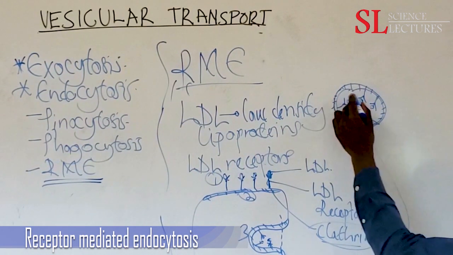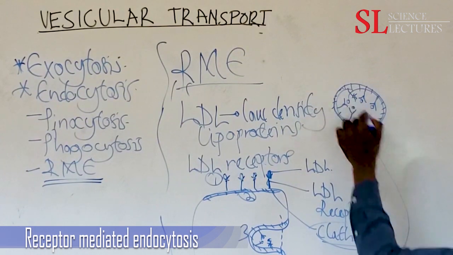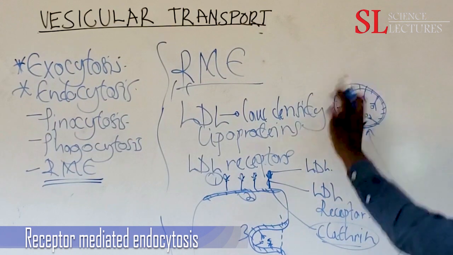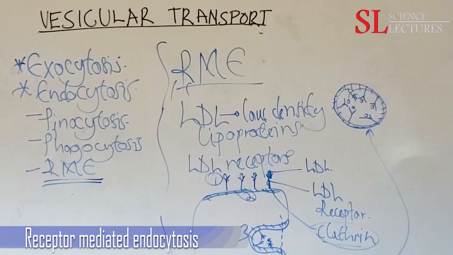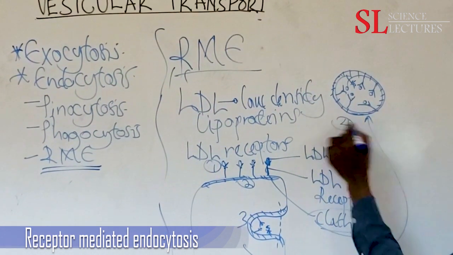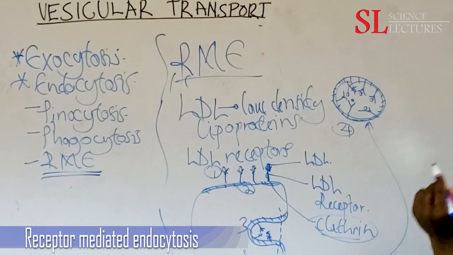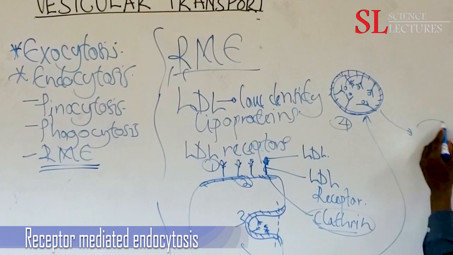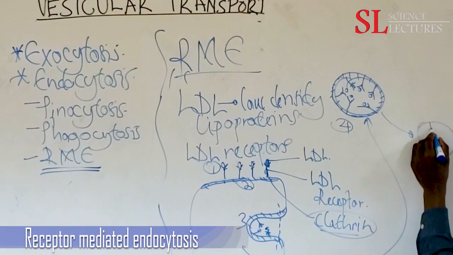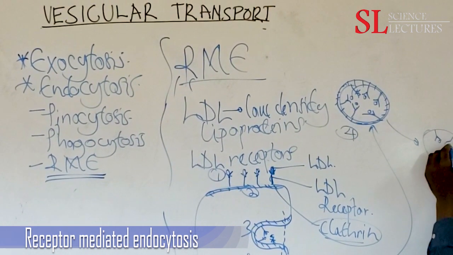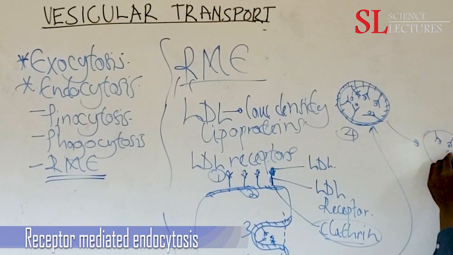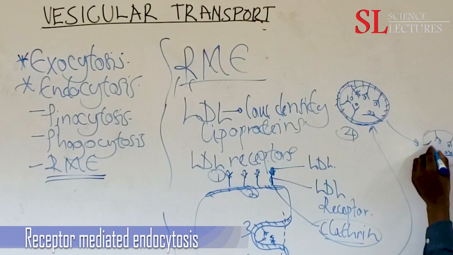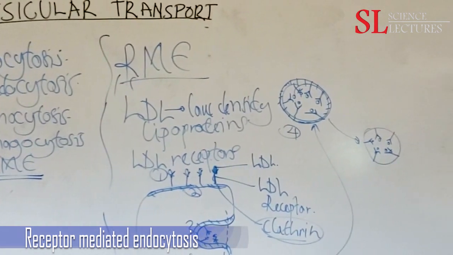After we get a clathrin-coated vesicle, the clathrin disappears. If this is step 3, let's imagine this is step 4. So we have our vesicle like that, without the clathrin.